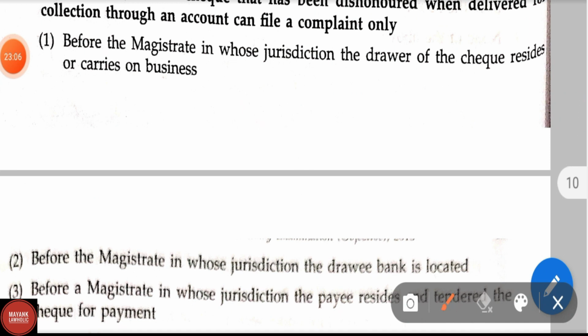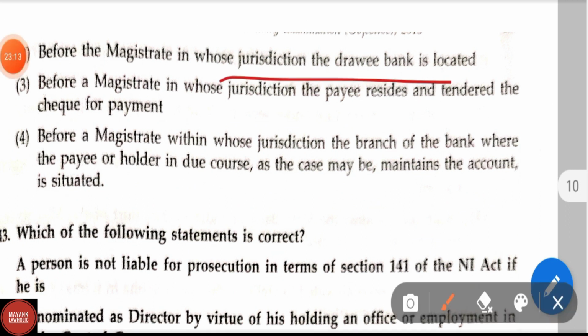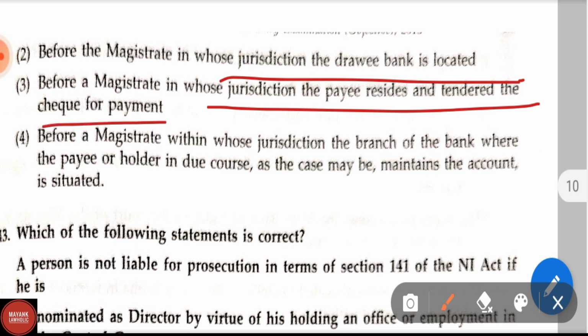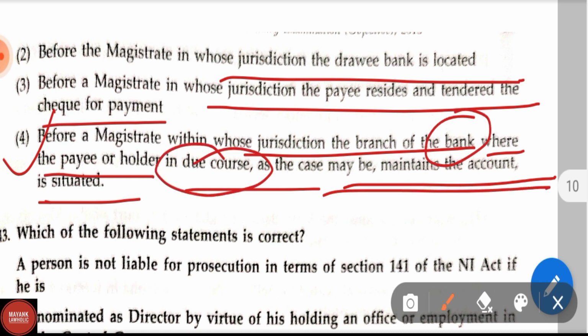Option 1st, before the magistrate in whose jurisdiction the drawer of the check resides or carries on business. And option 2nd, before the magistrate in whose jurisdiction the drawee bank is located. And option 3rd, before a magistrate in whose jurisdiction the payee resides and tendered the check for payment. And option 4, before a magistrate within whose jurisdiction the branch of the bank where the payee or holder in due course, as the case may be, maintains the account is situated. Correct answer is option 4, before a magistrate within whose jurisdiction the branch of the bank where the payee or holder in due course, as the case may be, maintained the account is situated.